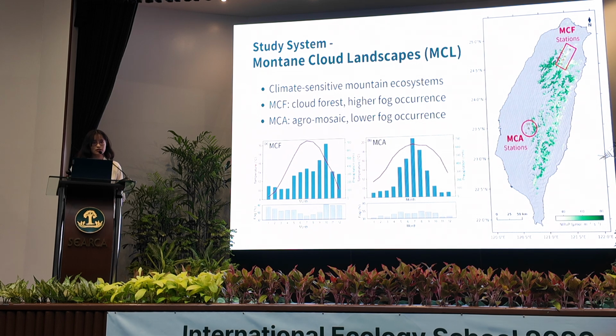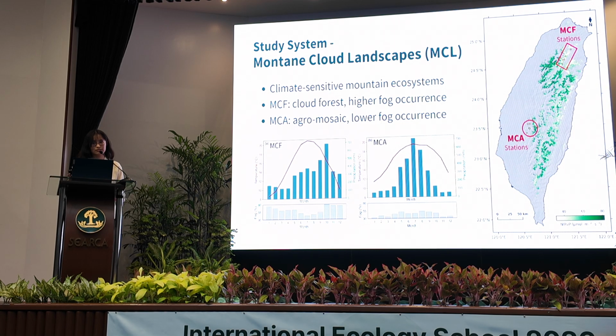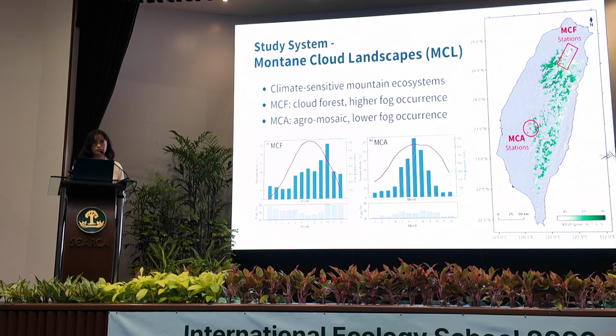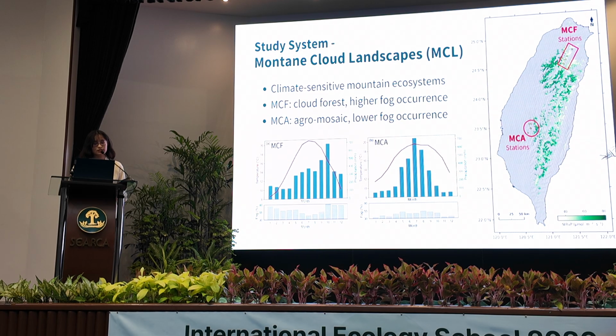Montane cloud landscapes are distinctive environments. These ecosystems are highly climate sensitive because they are situated right inside the narrow mountain cloud band, where their growth depends on a very delicate balance of temperature, fog, and rain. Even a small change in temperature can shift the cloud band and disrupt their water and energy supply. In this study, we compare two kinds of landscapes in Taiwan.